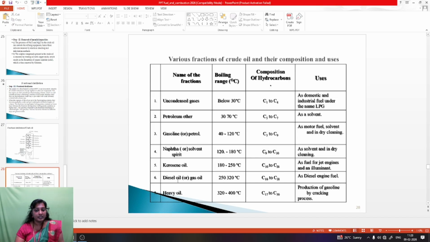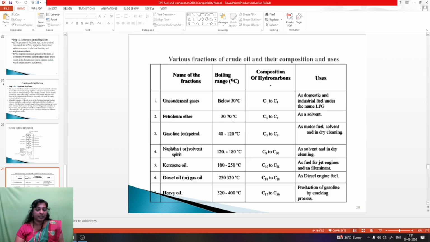Then the sixth one is diesel oil or gaseous oil, 250 to 320 degrees centigrade, C10 to C18. The hydrocarbons are compositions used as diesel engine fuel. Then heavy oil, boiling range 320 to 400 degrees centigrade, with hydrocarbons in the range C17 to C30. Production of gasoline by cracking process.